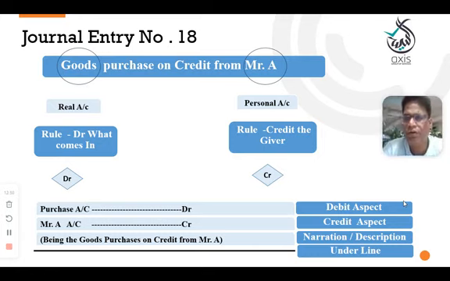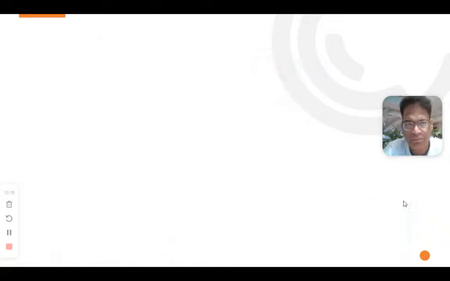So hope you understood. If you purchase the goods by using cash, or even by check, sometimes you can buy the goods by using check. In that case, purchase account debit to bank account will come.